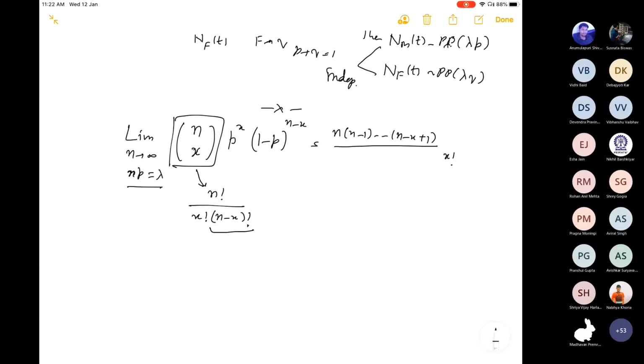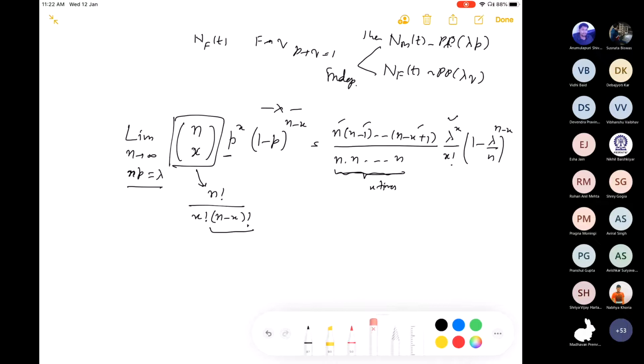But np is equal to lambda. So we get lambda raised to power x divided by n raised to power x, into 1 minus lambda by n raised to power n minus x. And here, n into n into n, how many times? x times. And the numerator quantities are n, n minus 1 up to n minus x plus 1, so totally x terms.